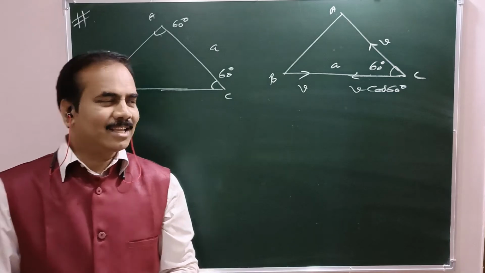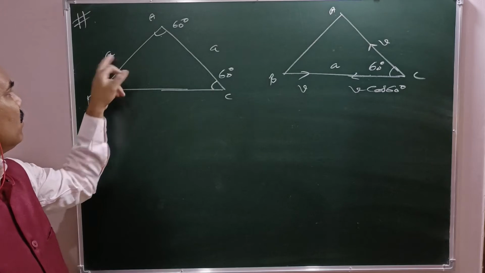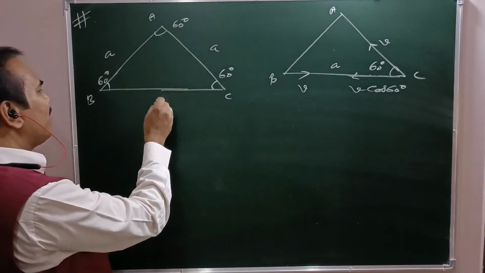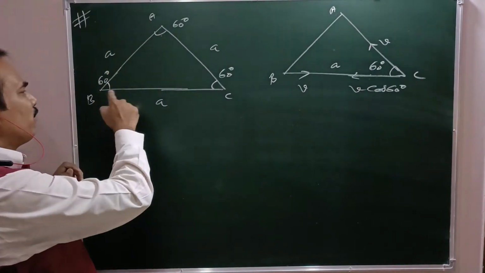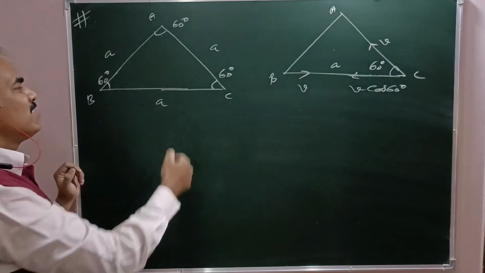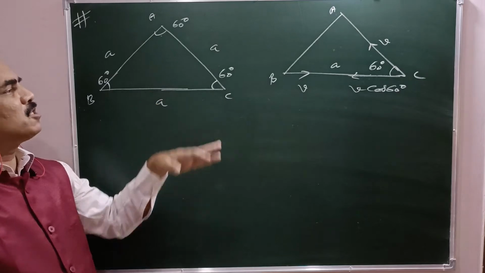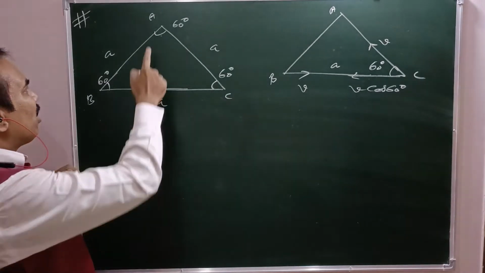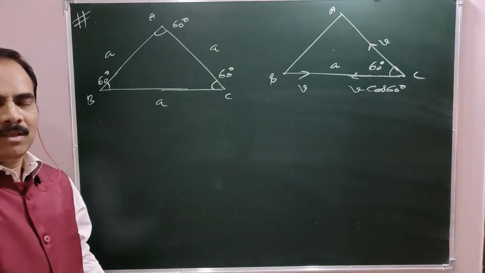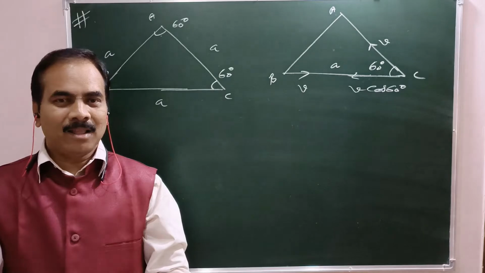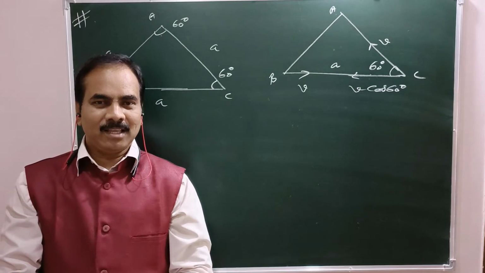let us see one more numerical here. See here, this is an equilateral triangle of side A. So this side A, here also side A. Here, three persons are there: person A, person B, person C, at three vertices. All the three persons are moving at a constant speed V, such that A is always heading towards B, B always heading towards C, C also heading towards A, which was already done in previous lecture. But there we used the conventional method. This time we are going to use relative velocity method.